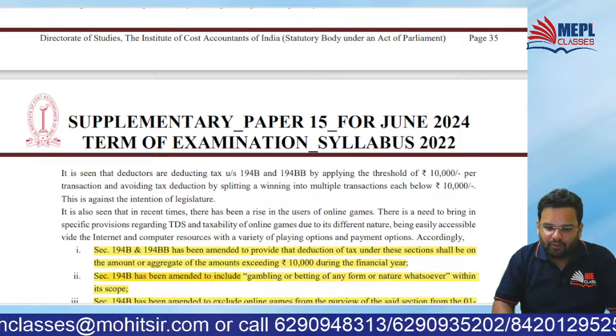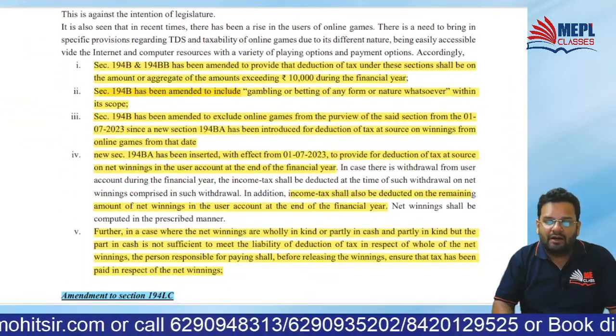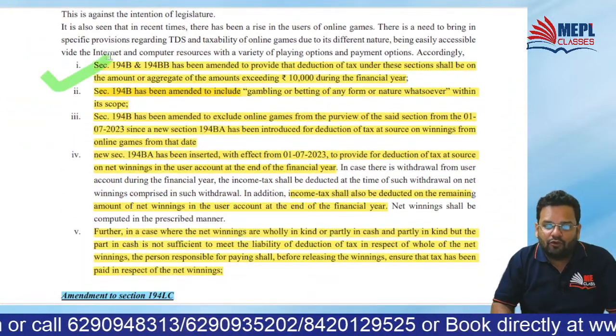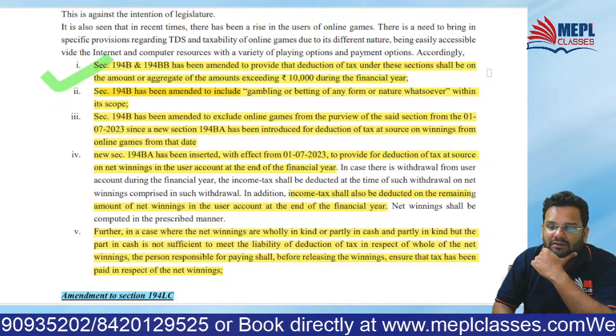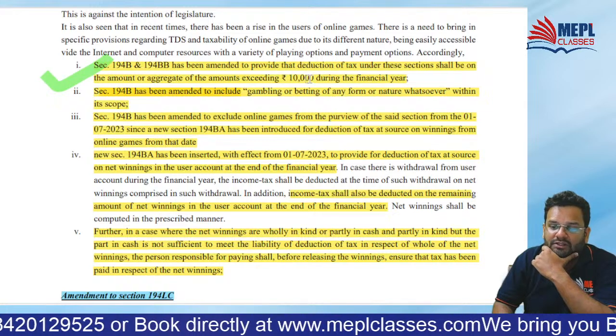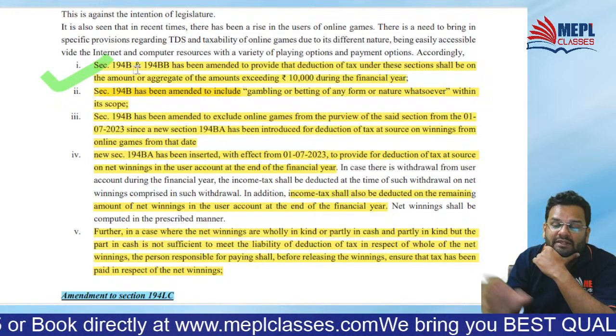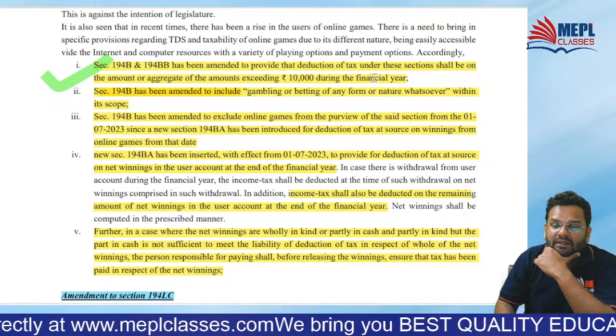Have I highlighted that point? See this, I have highlighted that point. 194BB has been amended to provide that deduction of tax under these sections shall be on the aggregate of the amounts exceeding 10,000.